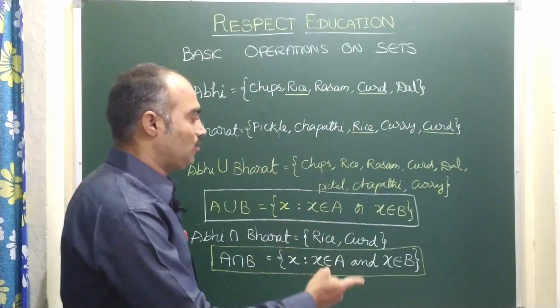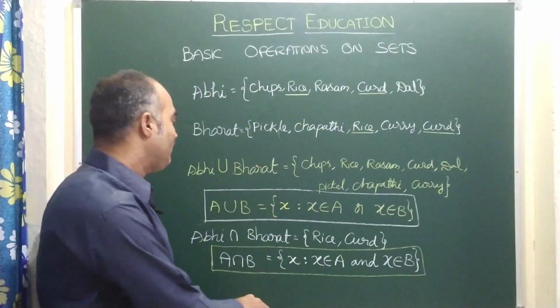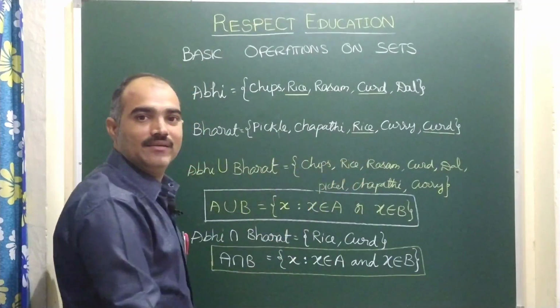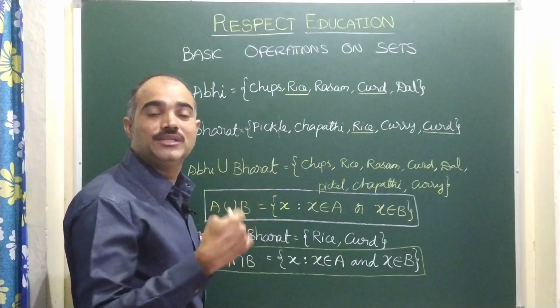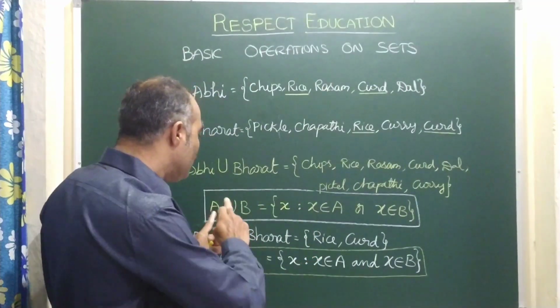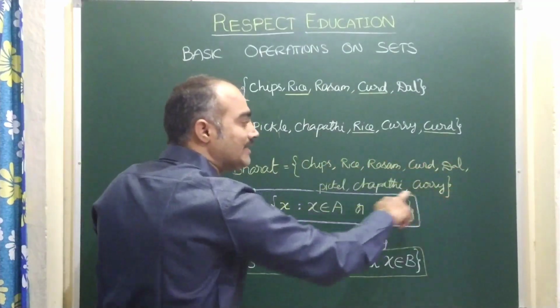Now earlier I said I will tell you how to remember these. You see children, here it is very easy. If they show unity, they will be ready to share their things. So when they show unity, they get more things.